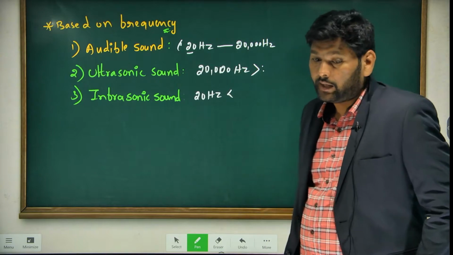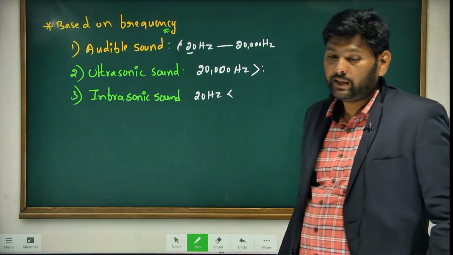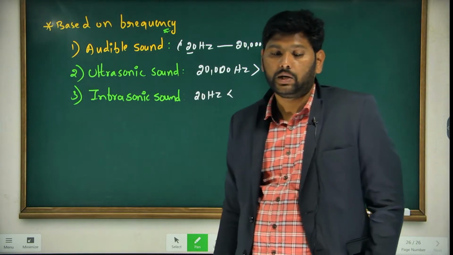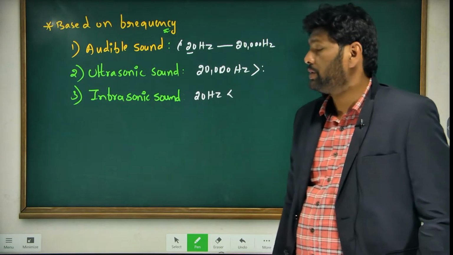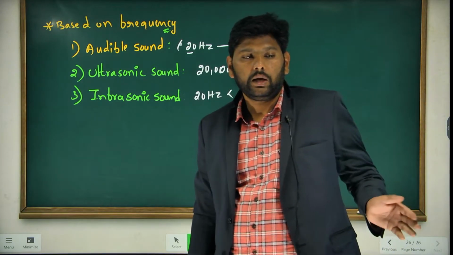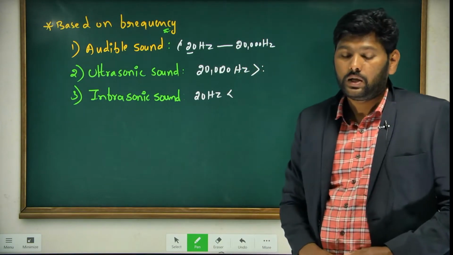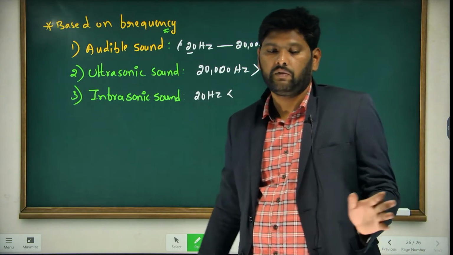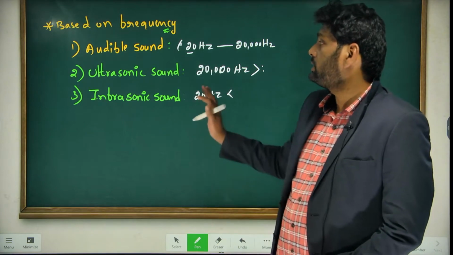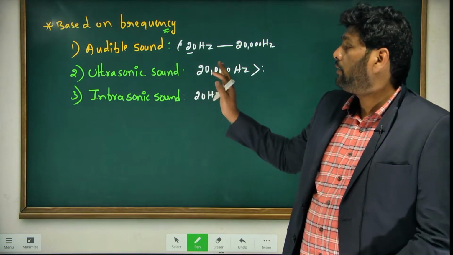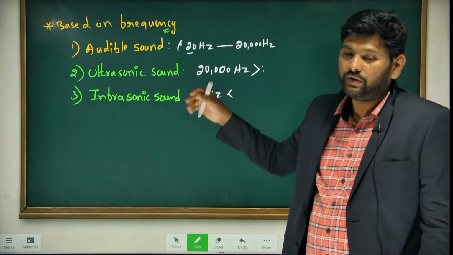That is the reason earthquakes and seismic waves can be identified by bats and dogs. And who produces infrasonic sound? Generally the rhinoceros produces infrasonic sounds, and also elephants, heavy animals. So this is all about the ranges based on frequency.